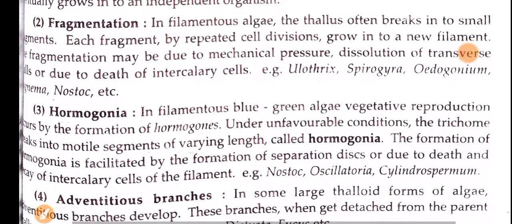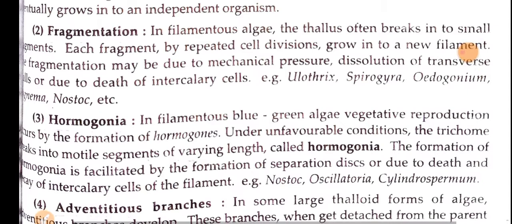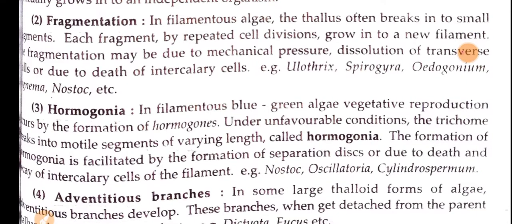And the next one is fragmentation. Fragmentation is also one of the important vegetative reproduction methods. Filamentous algae, which are in the form of filaments like Spirogyra and Oedogonium, often break into small fragments, and a small fragment which is separated from the algae will develop into a new individual organism.